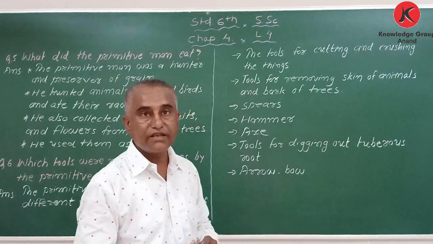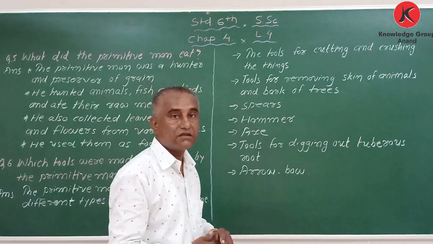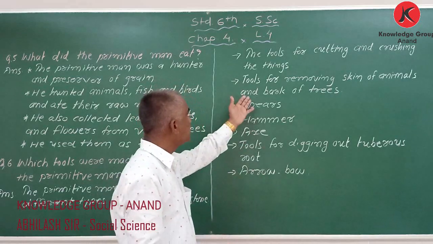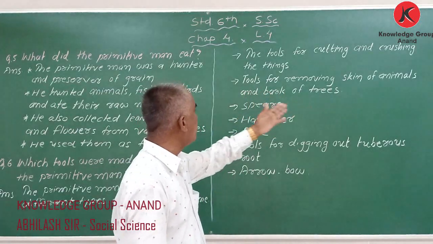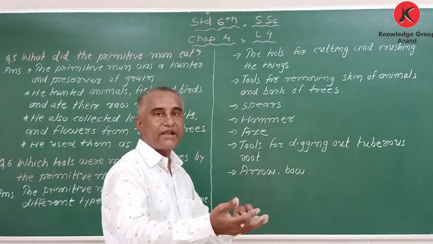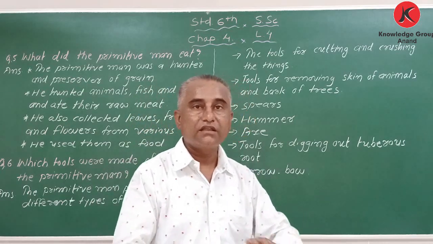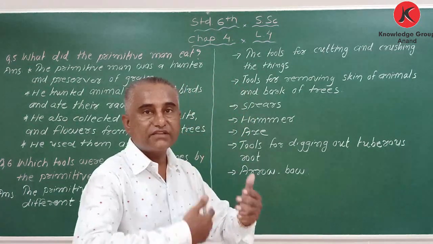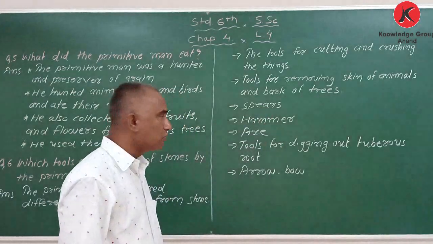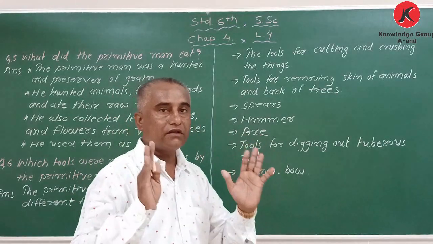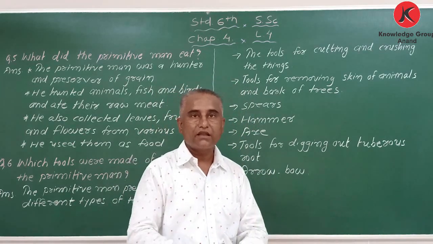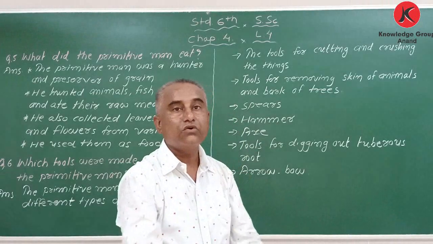My dear student, bark has two meanings, but here we are using this word as skin of a tree. So, as soon as he got any animal, when the animal is killed, they remove the skin, and after that they eat. He also used spears from sharp stone. He also used a hammer, taking a heavy stone and tying it with a stick with a creeper, and he was using it to hammer.